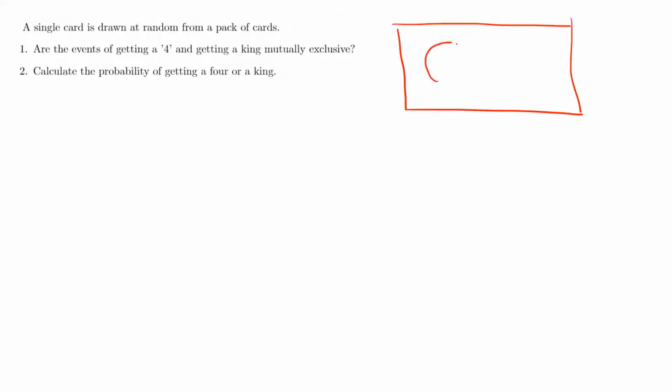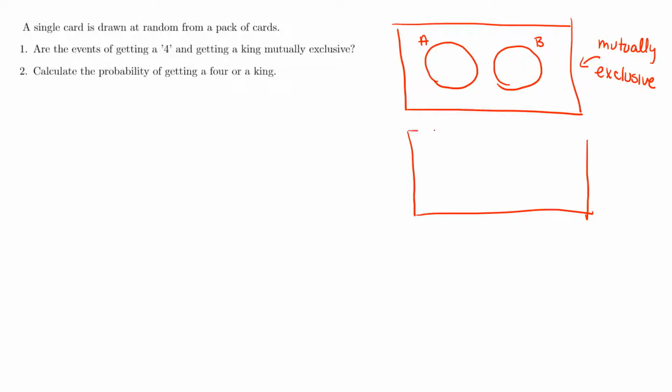So for example, if we have one event A here, a mutually exclusive event would be one that doesn't overlap with it. So there's no intersection in between these two. So these two events are mutually exclusive. If they weren't mutually exclusive, they would have an overlap or an intersection between the two of them. So they would look something like this.